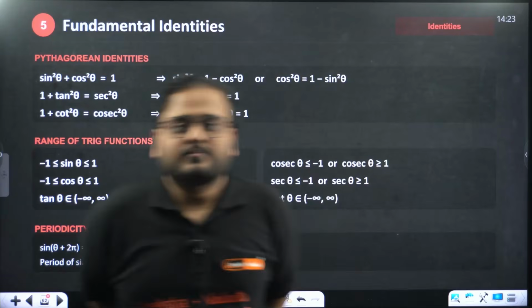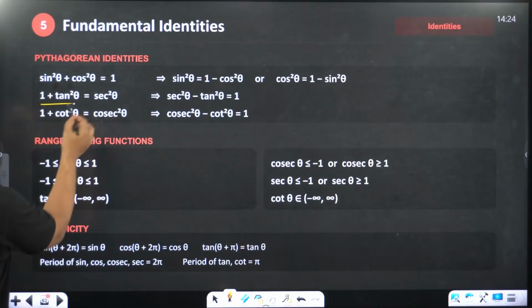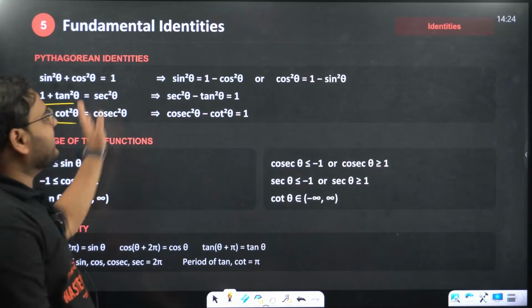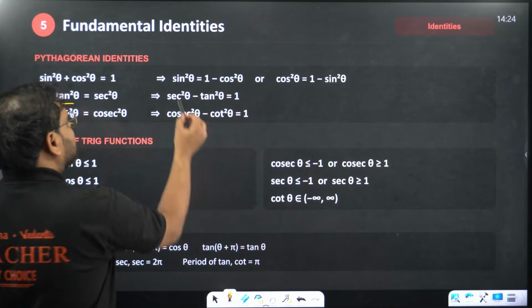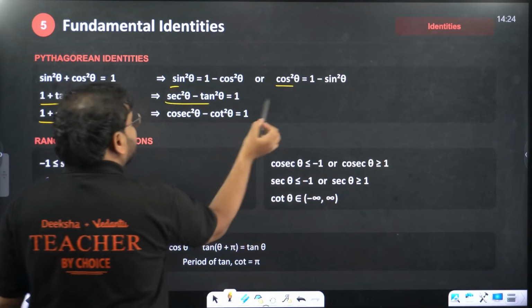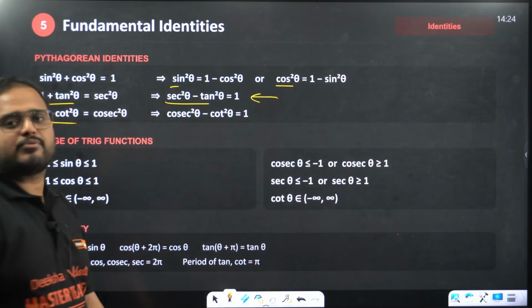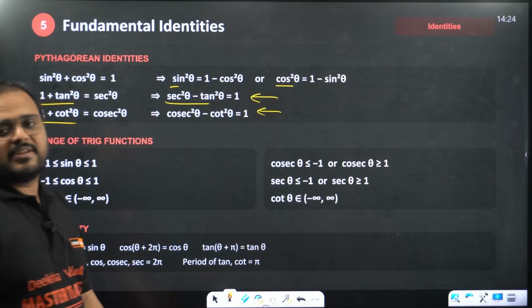Okay, some fundamental identities that you have already learnt in grade 10. Sine square plus cos square is 1, 1 plus tan square, 1 plus cot square. Different forms of them, because they are also used in different questions. Sine square is 1 minus cos square, same way cos square is 1 minus sine square. This is very extensively used. Secant square minus tan square is 1, and also cosecant square minus cot square is 1.